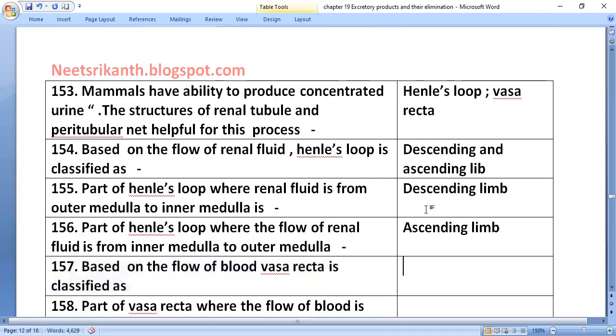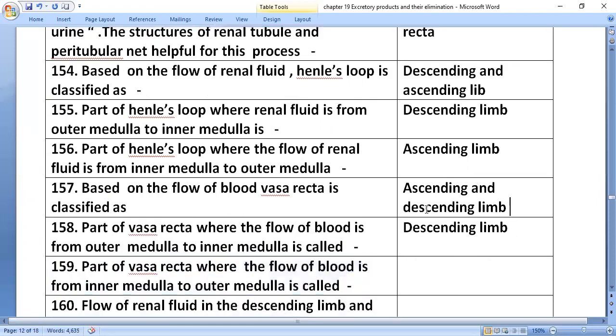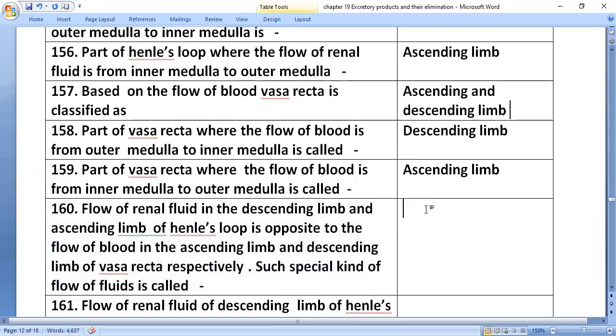is the ascending limb. Based on the flow of blood, vasa recta is classified similarly into ascending limb and descending limb. The part of vasa recta where the flow of blood is from outer medulla to inner medulla is the descending limb. The part where blood flows from inner medulla to outer medulla is the ascending limb. Flow of renal fluid in the descending limb and ascending limb of Henle's loop is opposite to the flow of blood in the ascending limb and descending limb of vasa recta, respectively. Such a special kind of flow of fluids is called counterflow.